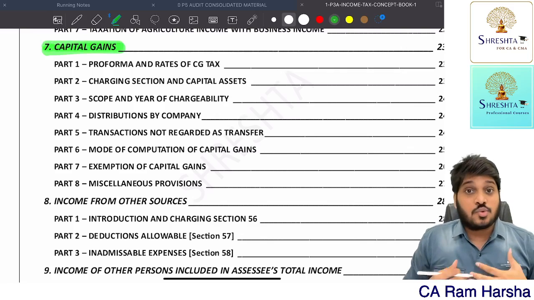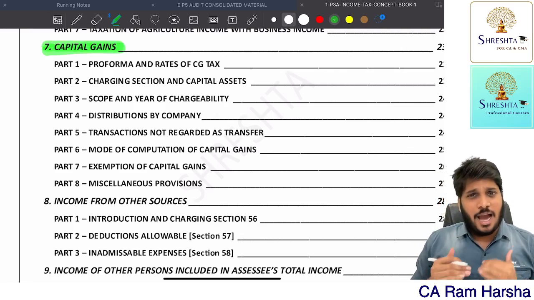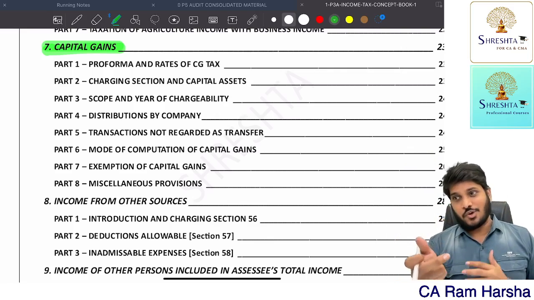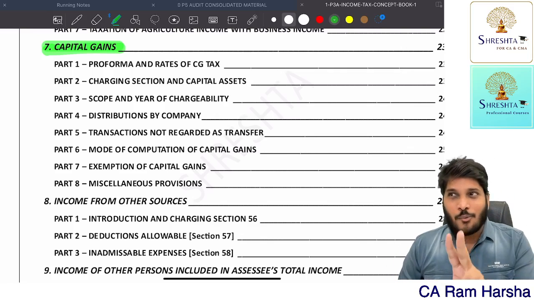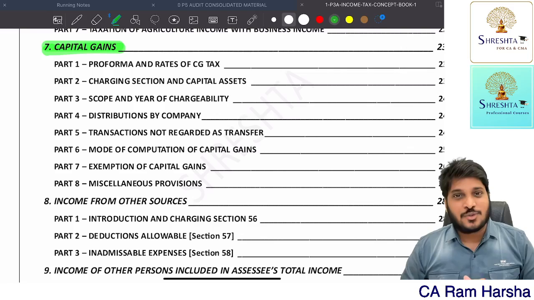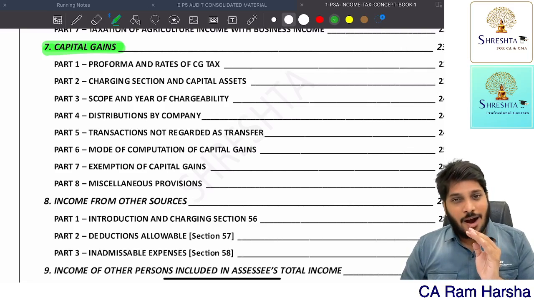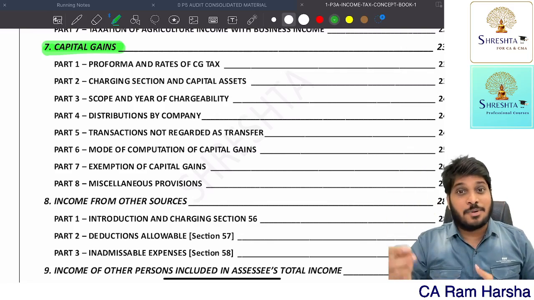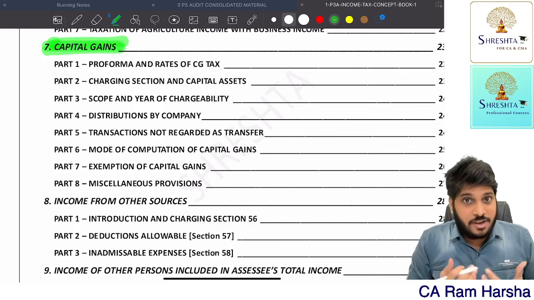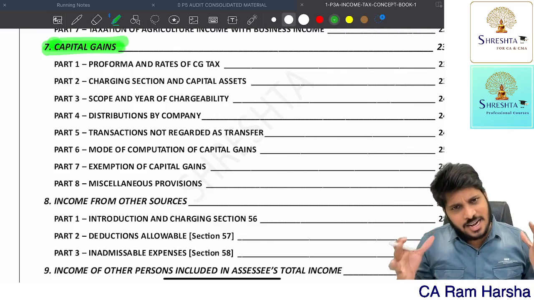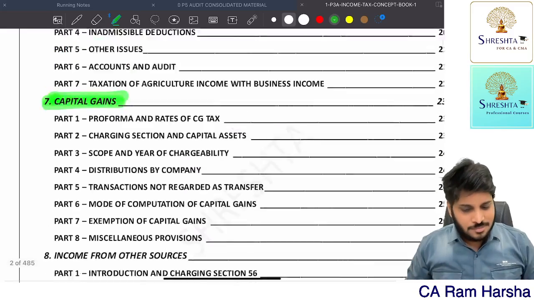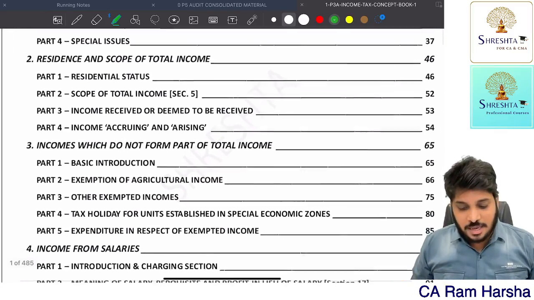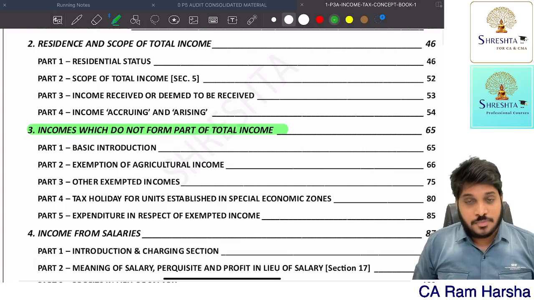So in capital gains, what I am going to do is add all the problems with the Finance Act 2023 numbers. I will upload those videos, hardly 1.5 to 2 hours only. If we solve the entire capital gains problems, it will come to hardly 1.5 to 2 hours. You can even solve them yourself, just substitute the index number. In fact, in the videos where I'm explaining capital gains, I clearly explained all these points. Getting it?